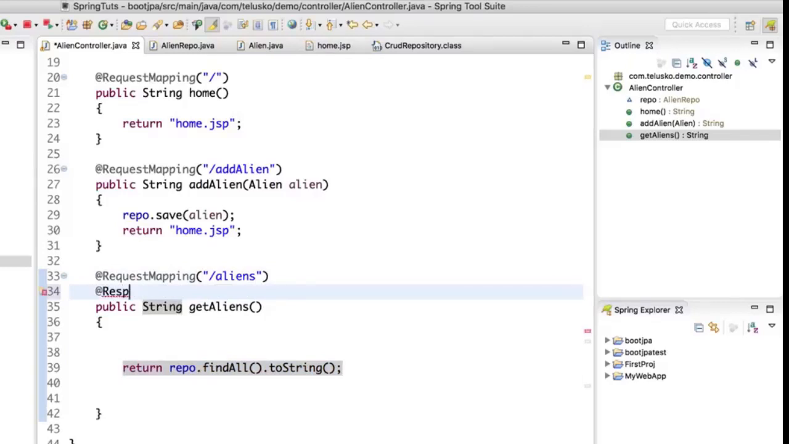So we are informing our DispatcherServlet, hey, I'm not returning a view name, I'm returning actual data. So don't try to search for the view name, just print whatever is there in the response. Your Spring DispatcherServlet says, okay, I will do that for you. So let's relaunch the application.